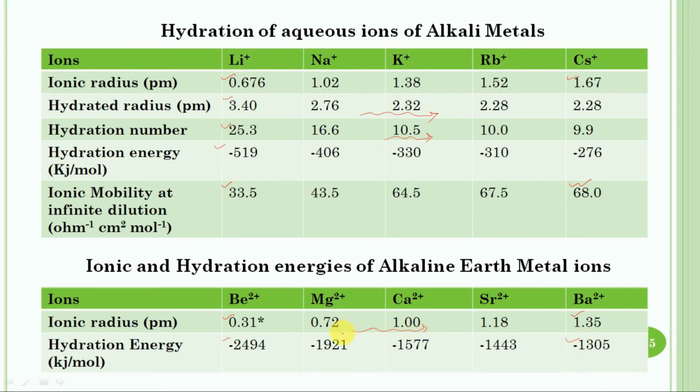So in the case of alkaline earth metals, the maximum ionic mobility is shown by the barium 2 plus ion, and the least ionic mobility is shown by the beryllium 2 plus ion. So this is all about the solvation tendencies of alkali metals and alkaline earth metals.